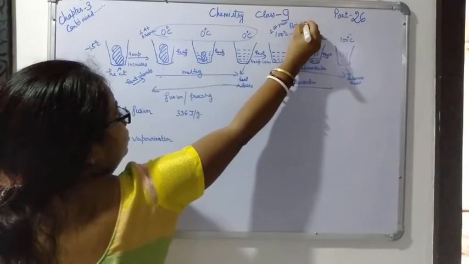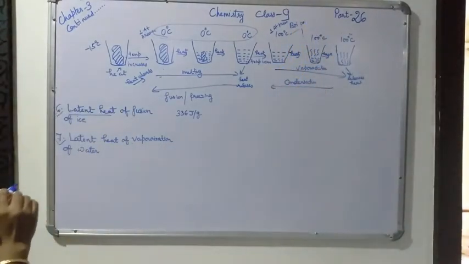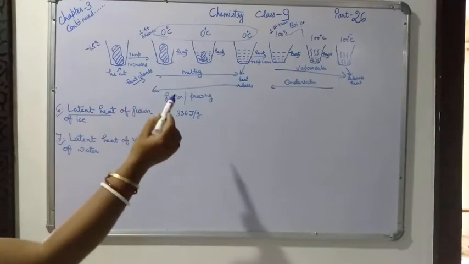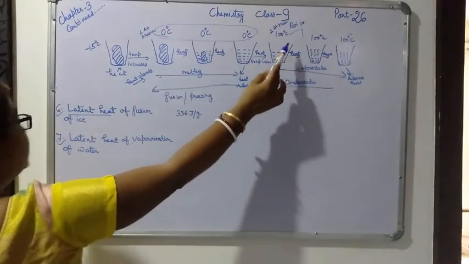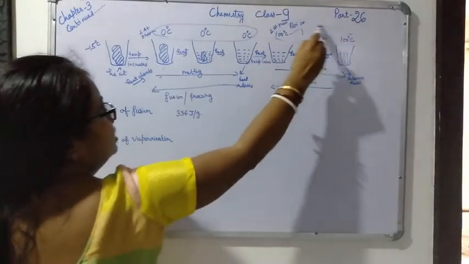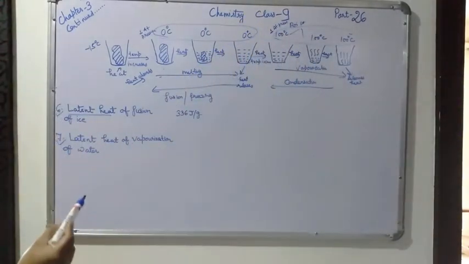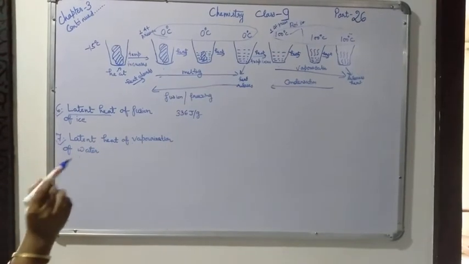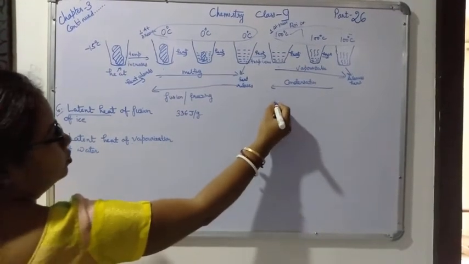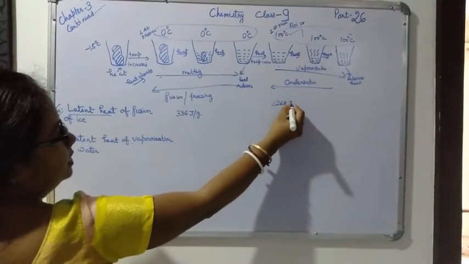This one is called boiling point. The energy required to change water into its vapor at its boiling point without any change in temperature. Now you can see in this also temperature is not changing. So that is called latent heat of vaporization of water, and its specific value is joule per gram.